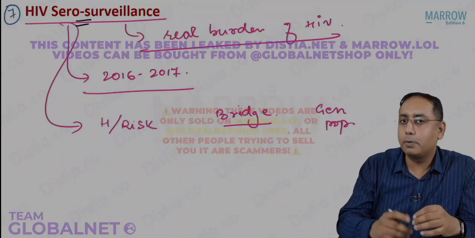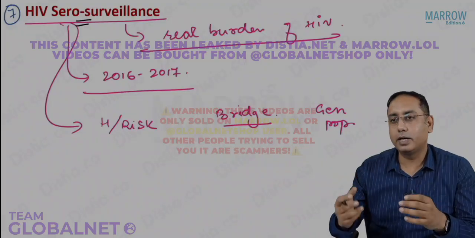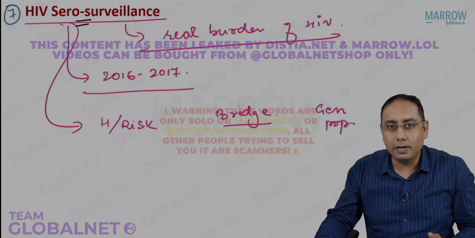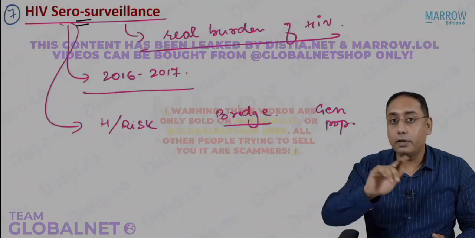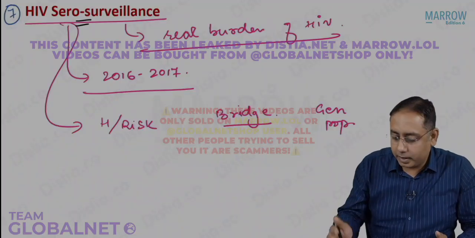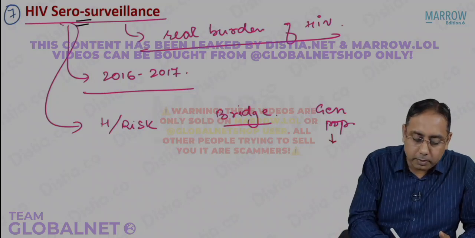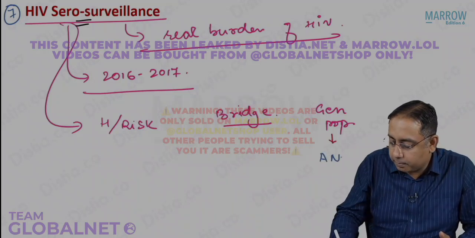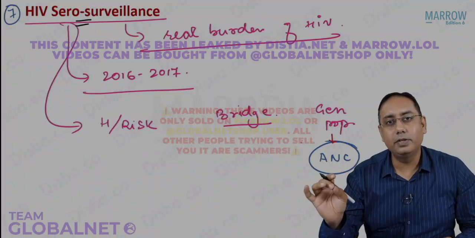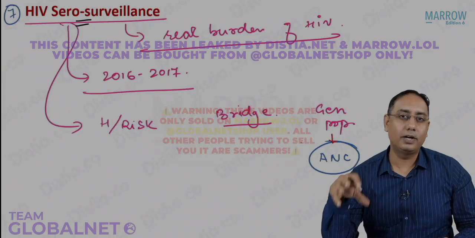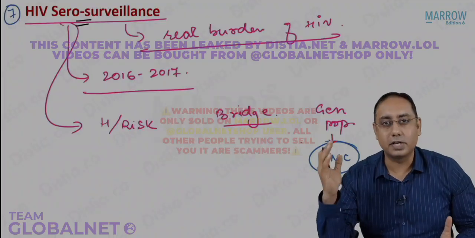So in the general population, we cannot knock anybody's door and say that I want to test your HIV. It's not done. So what we do is we always take an informed consent from the patient. Informed consent has to be taken, and the general population is taken as the proxy, as the ANC females. So we will take some number of the ANC females. In them, we will try to find out what is the level of HIV.